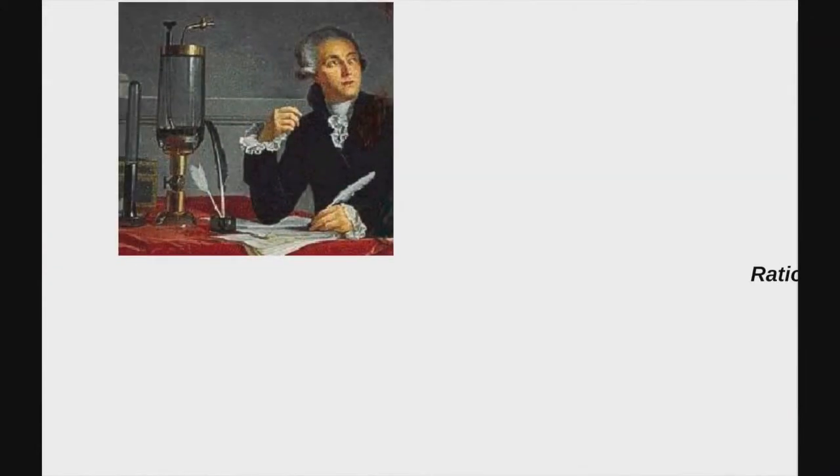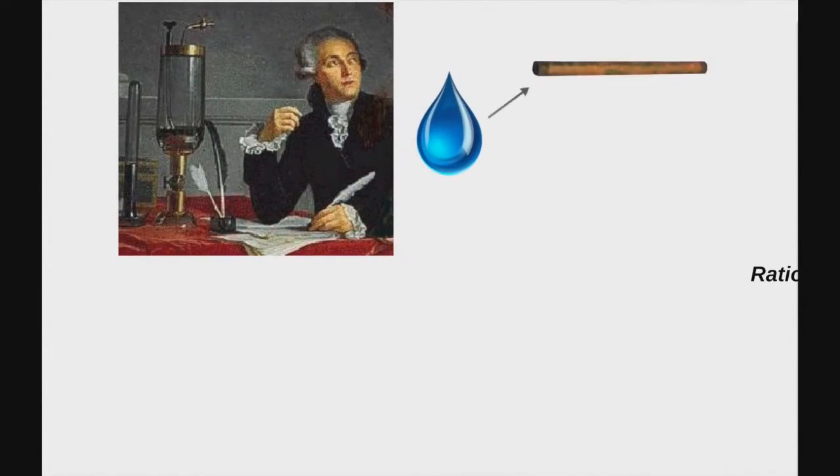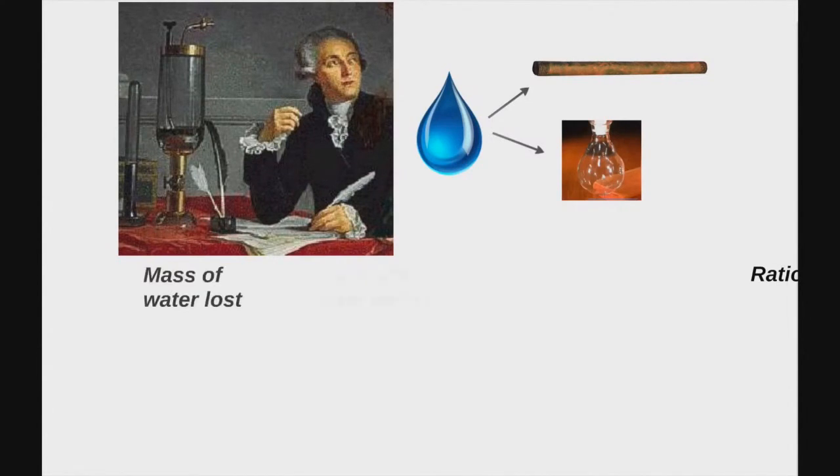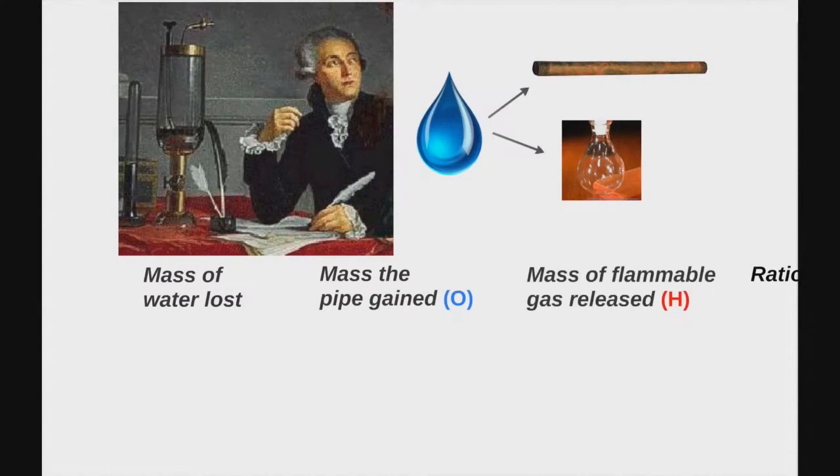Let's take a look at what Lavoisier found when he was studying how water broke down into oxygen and hydrogen. He saw that the water he put through the hot iron pipe converted into some oxygen that added to the weight of the pipe and some hydrogen as a gas. Let's look at the measurements that he made of these different masses: the water lost, the pipe gained, and the flammable gas that was released.